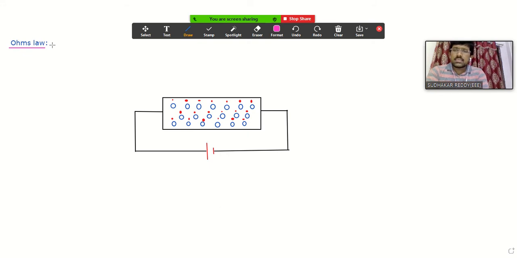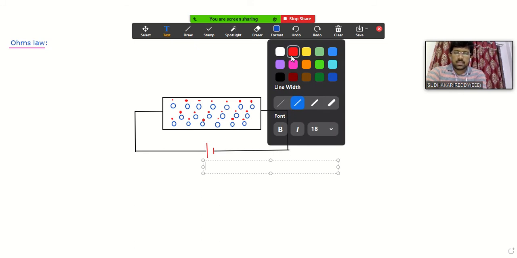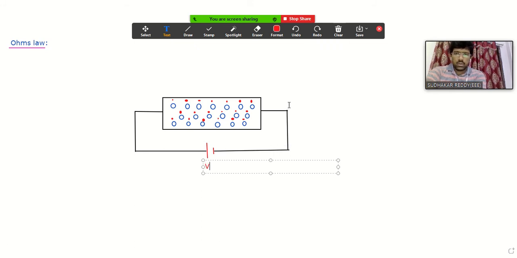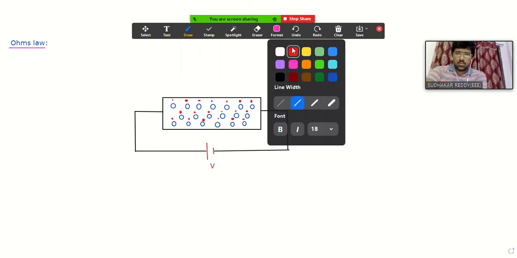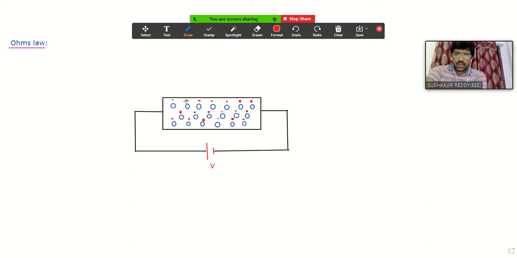To understand the statement or the definition for Ohm's law, I consider again the same thing. I consider a conductor connected across a battery, and this battery has a voltage of V. After connecting the battery, what happens? Definitely, because it is a conductor, between the free electrons and the positive plate of the battery we have an attraction force. My free electrons will try to move in this direction.